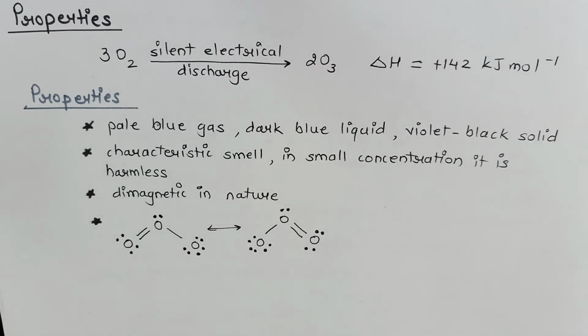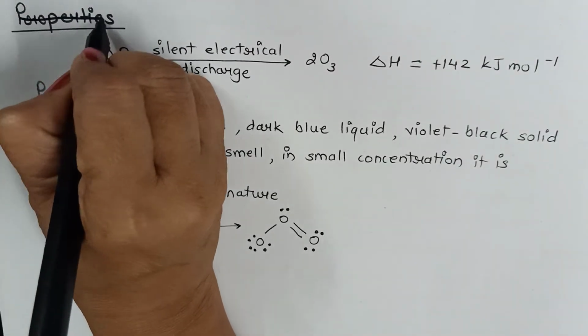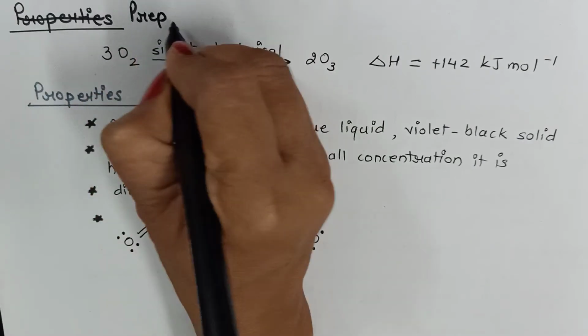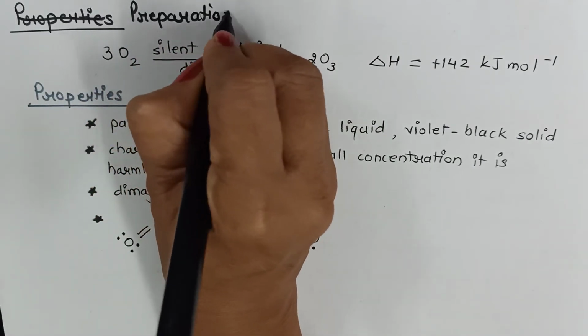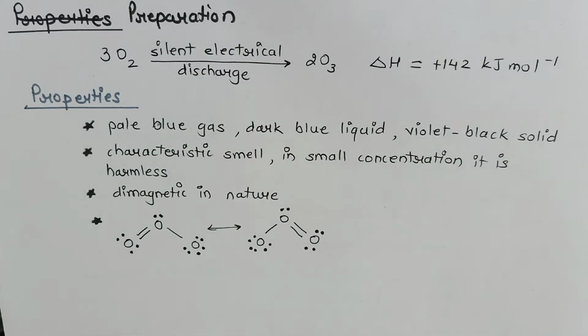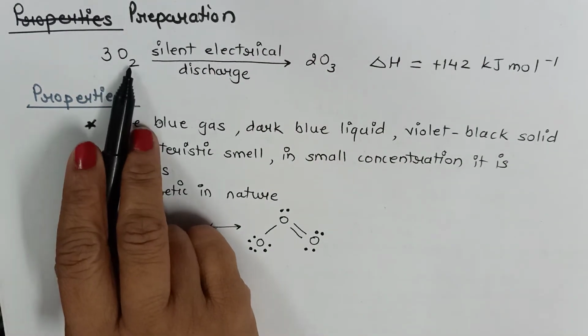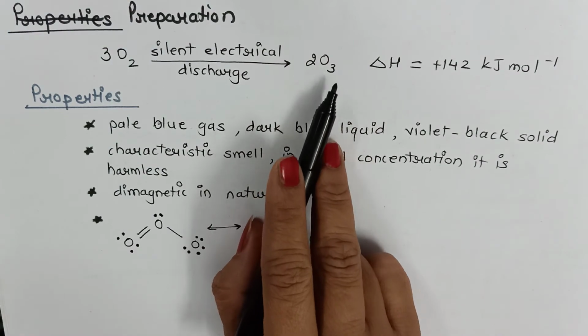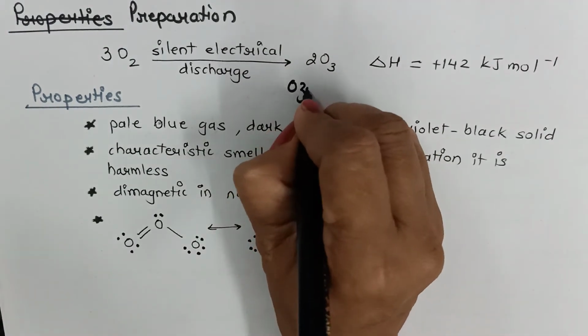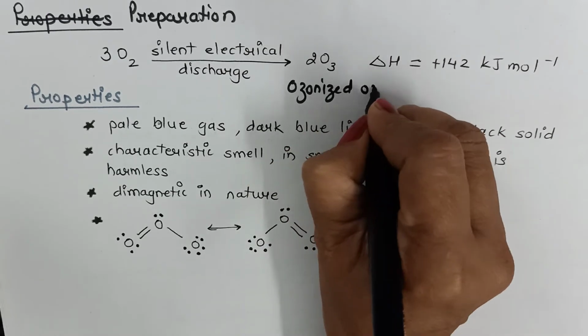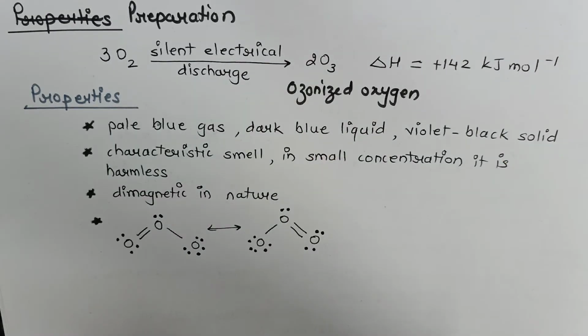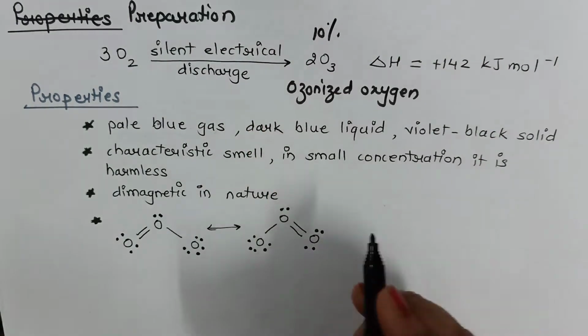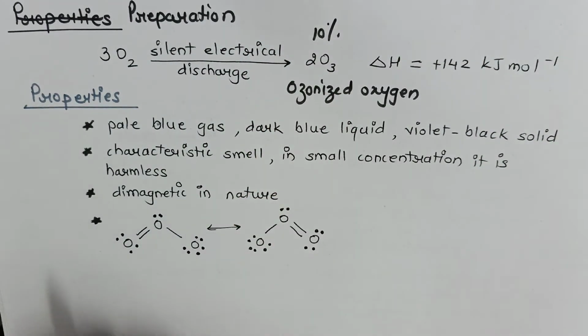Let us discuss the preparation method of ozone. Sorry, this is not properties, it is preparation. When silent electric discharge is passed through a slow dry stream of oxygen, we get ozone. This ozone is called ozonized oxygen. Actually, when a slow dry stream of oxygen is passed through silent electric discharge, conversion of oxygen to ozone occurs only 10%, and therefore it is called ozonized oxygen.